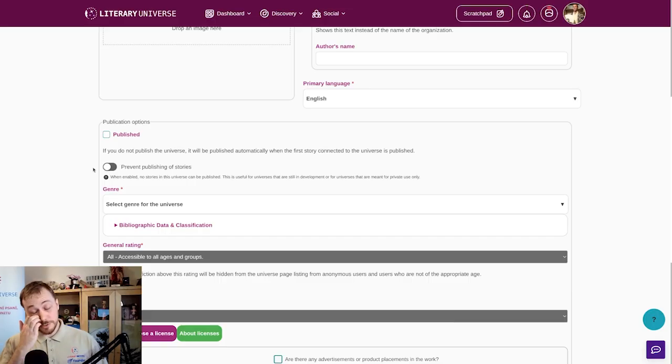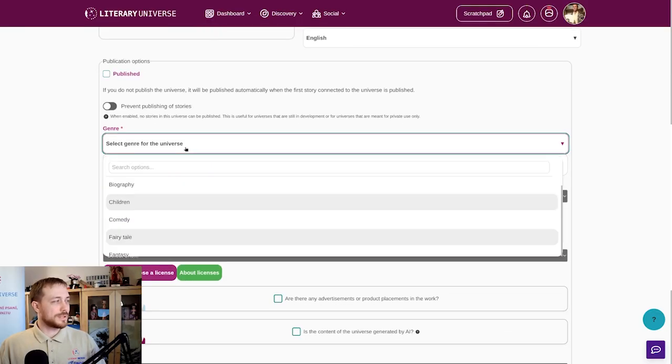Otherwise, once you write a story and publish a chapter, it will trigger a cascade of publications. Once you publish a chapter, it will then publish a story, and that will in turn publish the universe if they have not been published previously, because you need all of these parts so that things do not break.